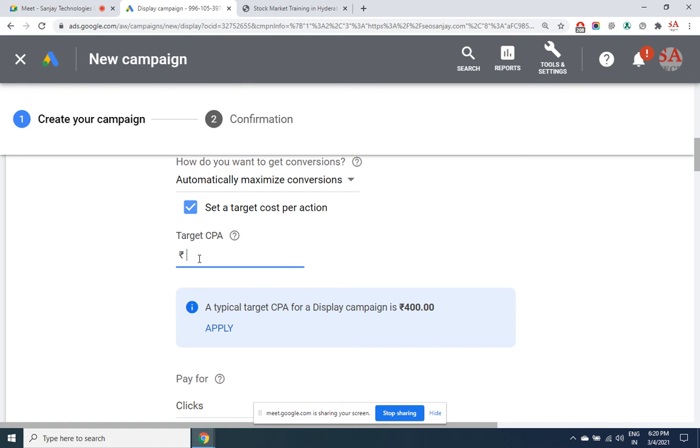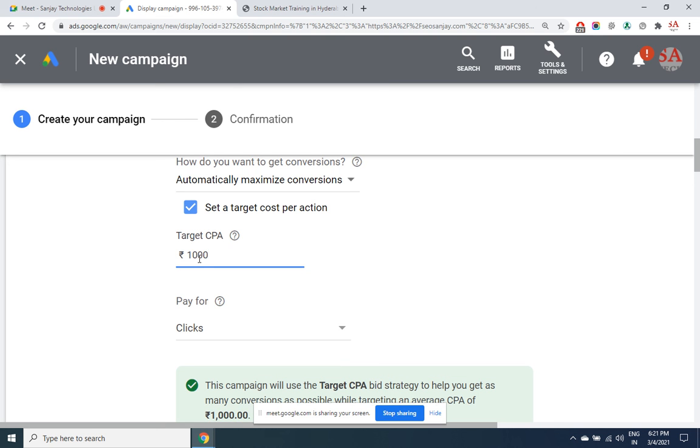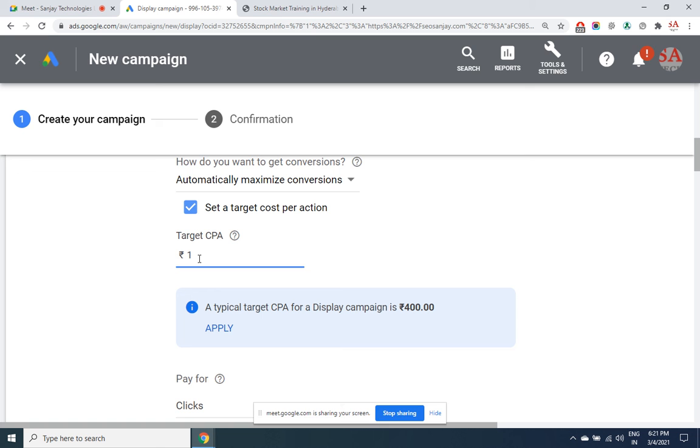So if my target is to get an admission, for what price do I want that admission? I may say only 10 rupees. I'll tell Google that only for 10 rupees you have to achieve my target. Even 1 rupee will be accepted, but you need to understand the logic here, which I already told you. Your competitor may be paying generously. Then Google displays his ads. Why will it display an ad where you are paying 1 rupee? Google wants to make 1000 rupees.